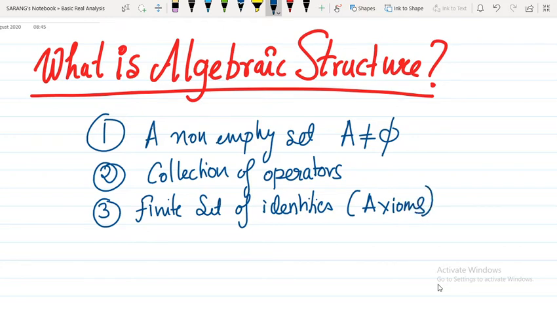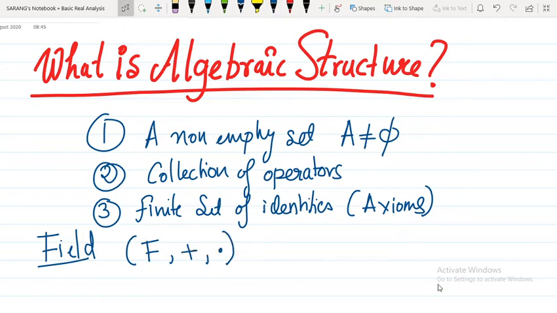So let us now discuss how a field is an algebraic structure. A field has a non-empty set and a collection of two operations associated with it, and we have a set of identities. So a field is nothing but a non-empty set F and a collection of two operators. Let us say the two operators are plus and multiplication.